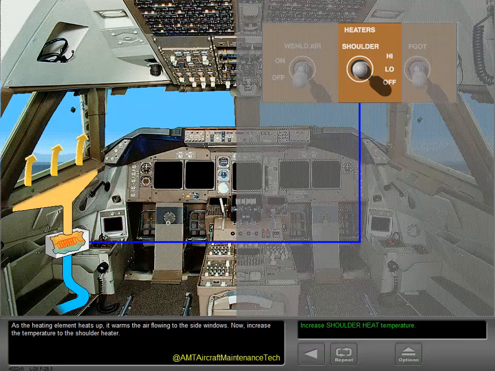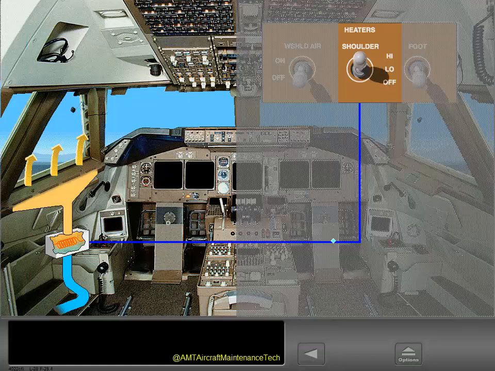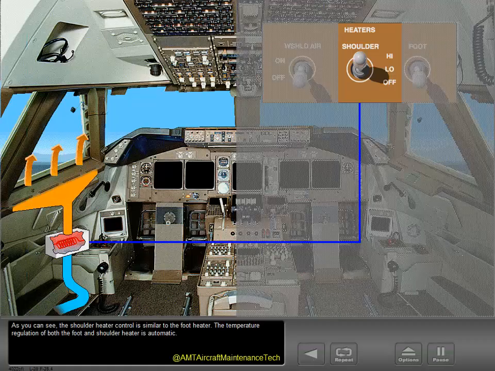Now increase the temperature to the shoulder heater. As you can see, the shoulder heater control is similar to the foot heater. The temperature regulation of both the foot and shoulder heater is automatic.